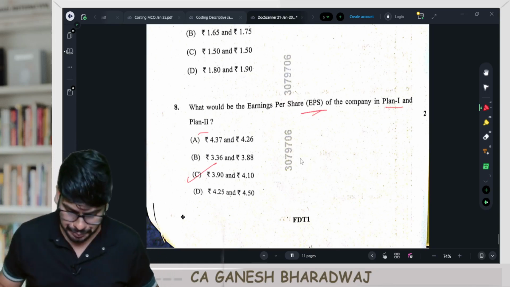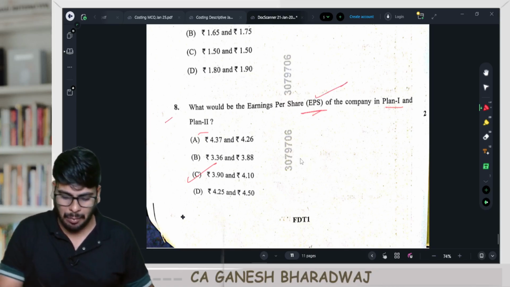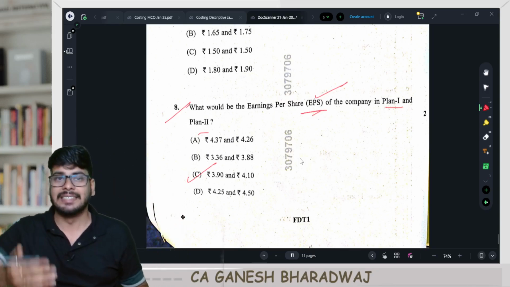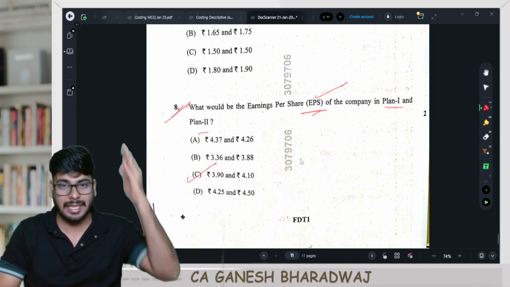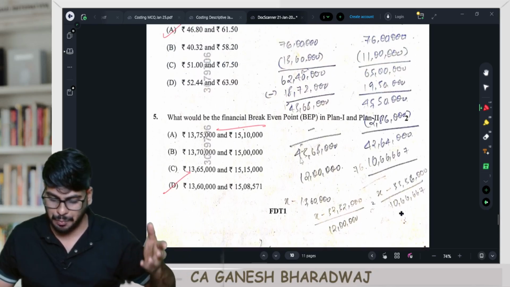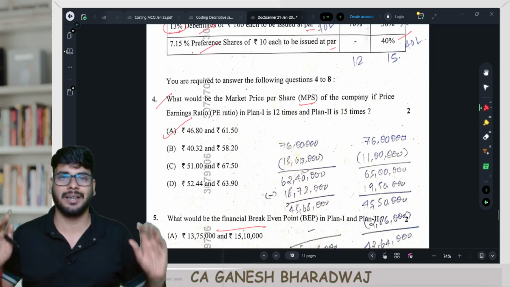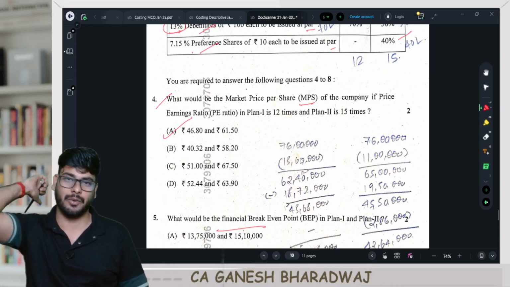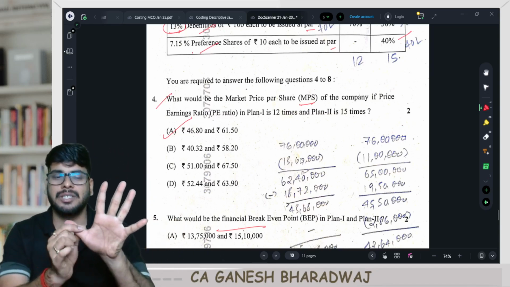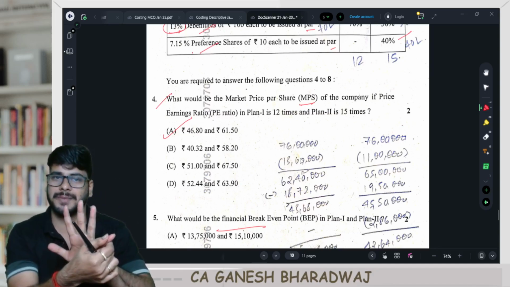Fine. Now, the first thing that you can do is you can arrive at this EPS. The moment you get this, the last question, generally this is what they do. Ideally, the first answer that you will arrive at is the last question only, right? The moment you get this figure, multiply it with the respective PE ratio, right? You will get this figure, MPS, correct? So basically, in this case study, 5 questions are there, no? First you do the last question, right? Obviously, only then you can do the first question. Are you clear with this?